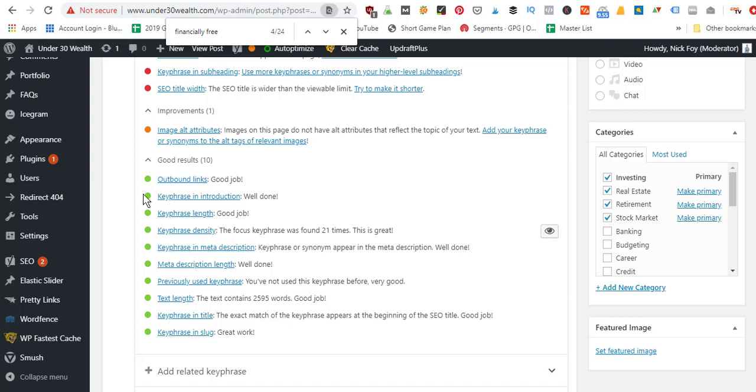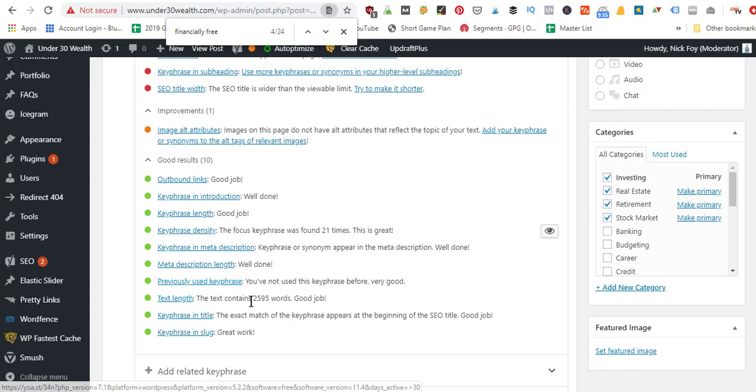We have outbound links. We use the key phrase in the introduction, so your first paragraph. The key phrase length is good. Density is good. They found it 21 times. Meta description includes the keyword. Meta description length's good. We previously used this keyword? No, we haven't, so that's good. This is the first time we're targeting this key phrase.